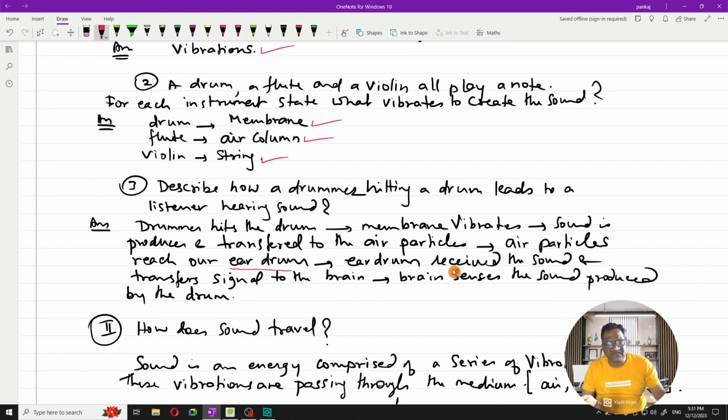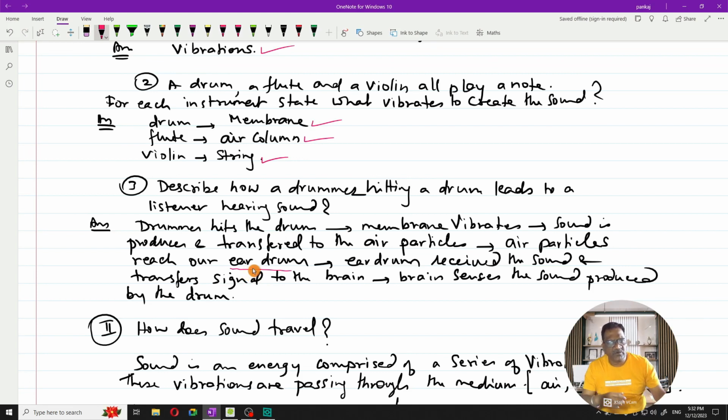Now the eardrum receives the vibration produced from the drum by the drummer, and this transfers a signal to the brain. So the eardrum will transfer electrical signals to the brain, and the brain is going to sense the sound produced by the drum. So this is the entire process, or you can say the flow chart sort of, which explains what happens and how the drummer hitting the drum is perceived as music or sound by a listener. So that was the answer for number three.